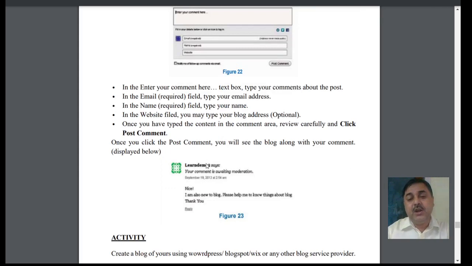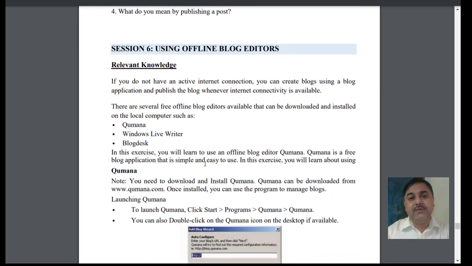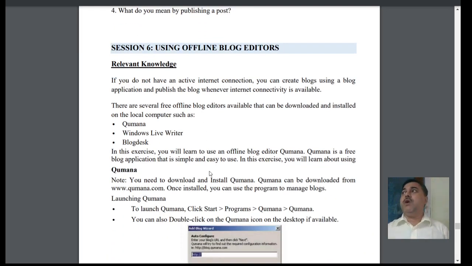Previously there were different types of text boxes you required, email, names of the persons, the blogging options, different patterns of options that you require, which were being utilized. Okay, next we have using offline blogging. Now what we have said is online blogging. Online means the internet connection should be there, and with the internet connection you are sending the data and information. But there you also have offline blogging.